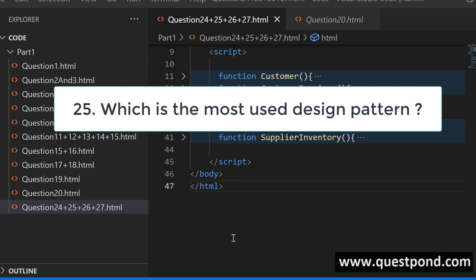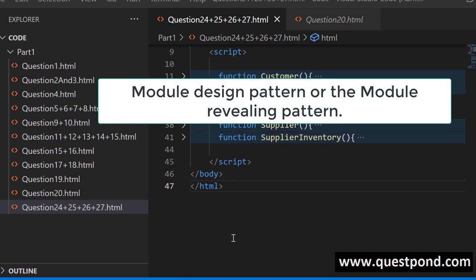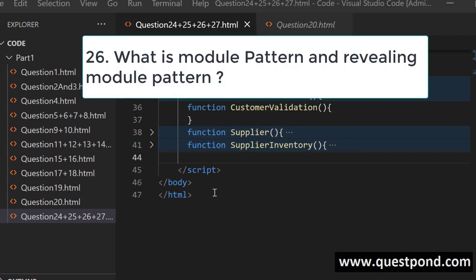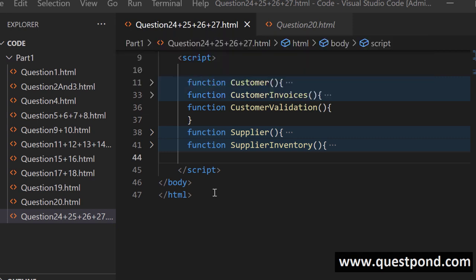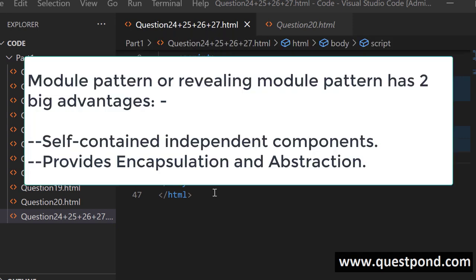Now, which is the most used design pattern in JavaScript? Well, the most used one, and which every interviewer wants to hear, is the module design pattern or the module revealing pattern. Module pattern is the most used design pattern in the JavaScript community, and it helps in two ways. Point number one, it helps you to create self-contained independent components, modules, namespaces that help in loose coupling and well-structured code.